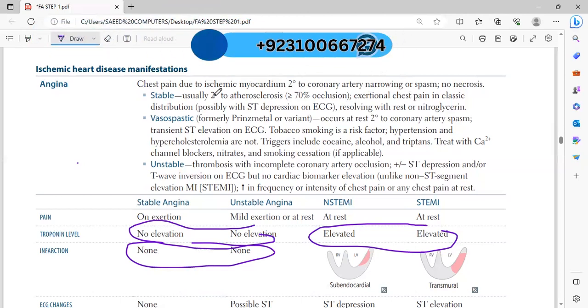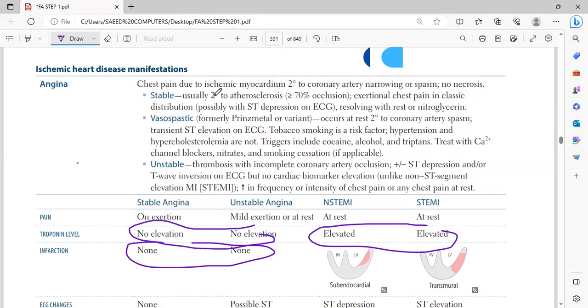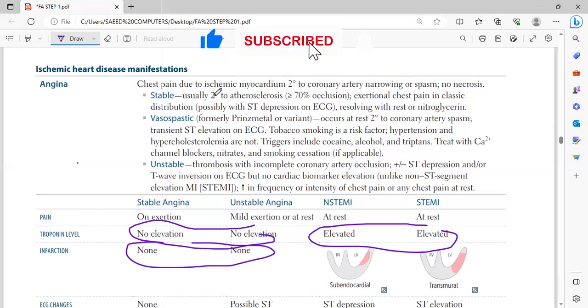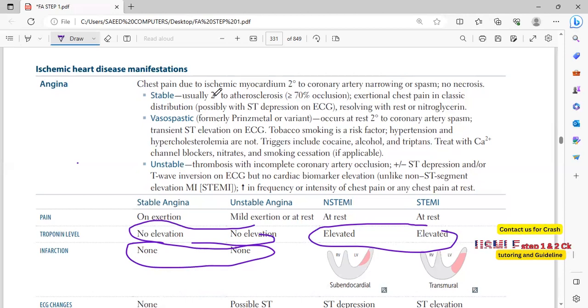It will be common in males. If a 30-year-old female comes with chest pain, remember this will be atypical anginal pain, because this type of pain in females is not common. Actually, post-menopausal females commonly have MI, but pre-menopausal females have fewer chances of MI.